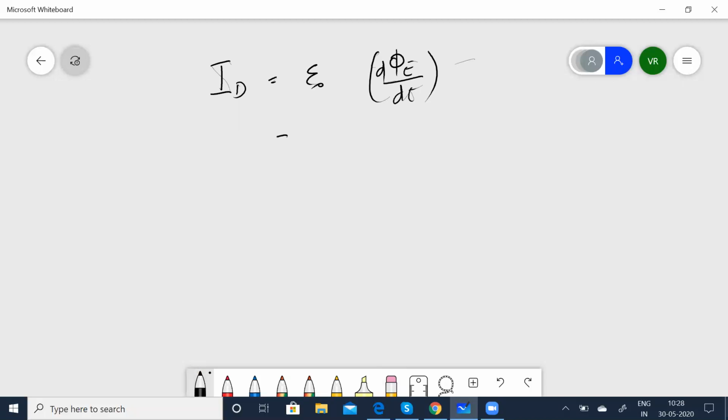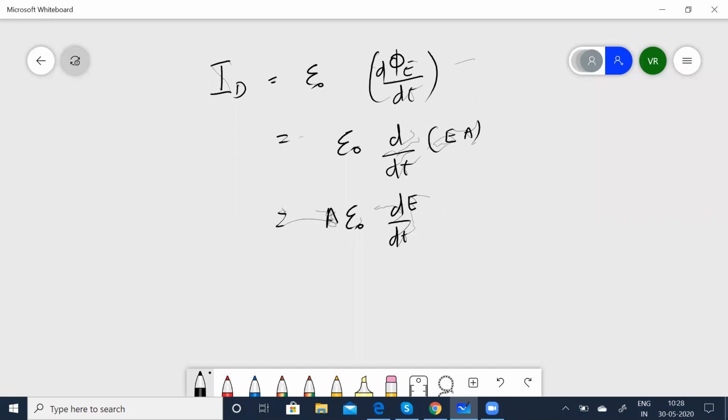Which is equal to epsilon 0 d by dt of EA, where E is the applied electric field and A is the area of the plates. So again, A is going to be a constant, I can take that outside. So A epsilon 0 dE by dt.